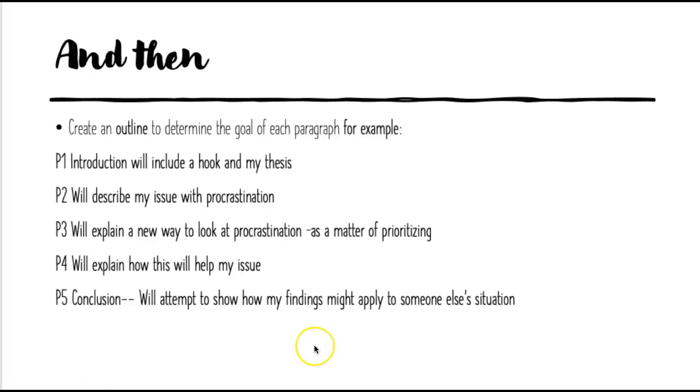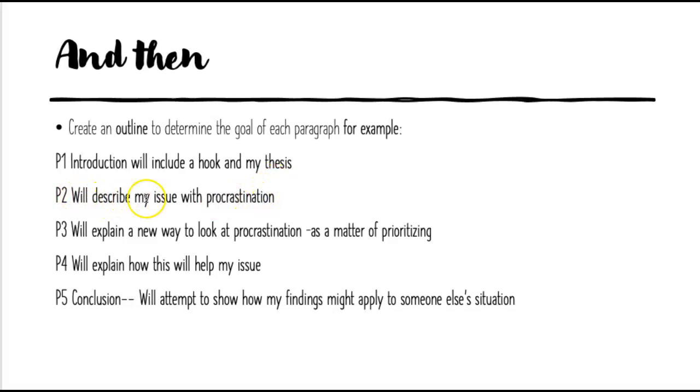The next step, and a very useful one I think, is to create even just a broad outline of what you're trying to do in this paper and what the goal for each paragraph is. So I'm going to say in mine, in the introduction, I know that I need a hook, something to draw my reader in. I don't know exactly what it's going to be yet, but I know that I need that hook, and I know that I'm going to include that thesis that I just showed you on that previous page.